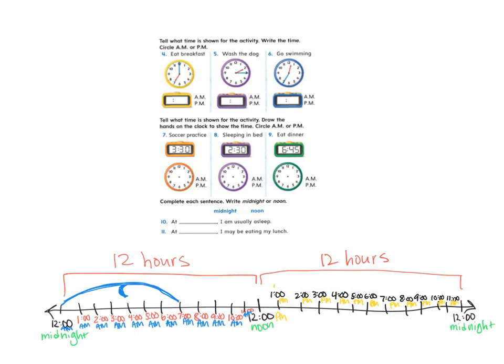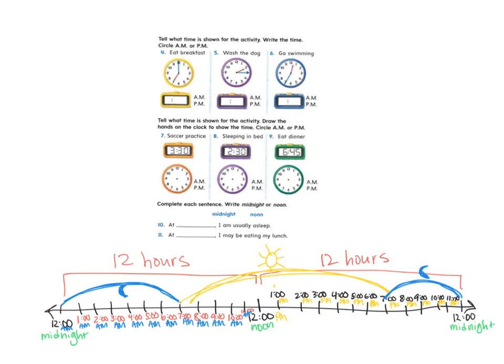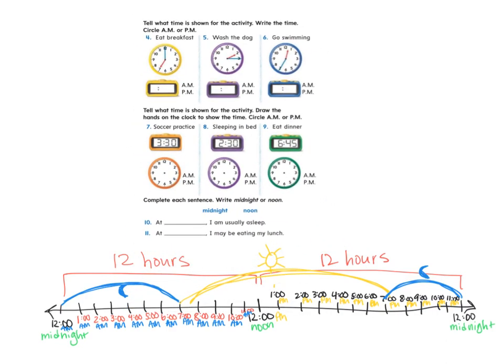Okay, so from about 7 AM to 7 PM, we have sunshine. It's daytime. Okay, and then from about 7 PM to midnight, again, we'll have nighttime, which we're going to draw a little moon. Okay, so you can see that the daytime is going to be part AM and part PM, right? Part AM, part PM, and then the dark is going to be part PM, part AM. So just wanted to show you that. That's a little number line for you. And let's move on to this right here. Actually, let's go to this next page.